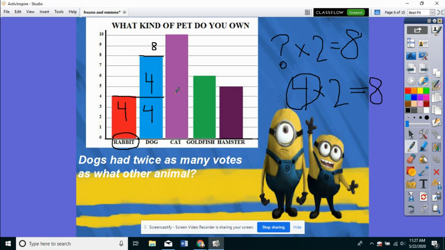On this graph, you could also see that hamsters had 5 votes and cats had 10. So hamsters had half as many votes as cats did, or you could say cats had twice as many votes as hamsters did.